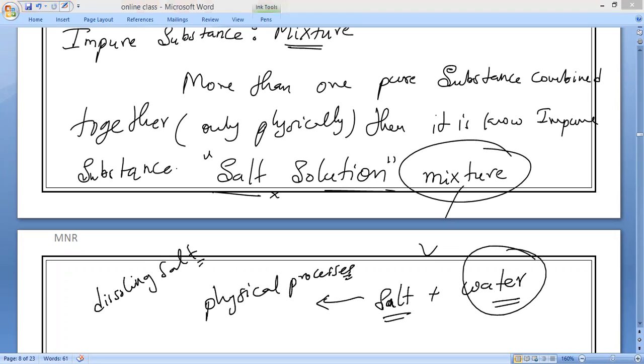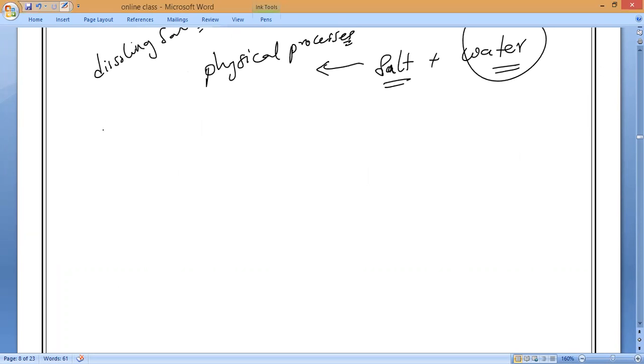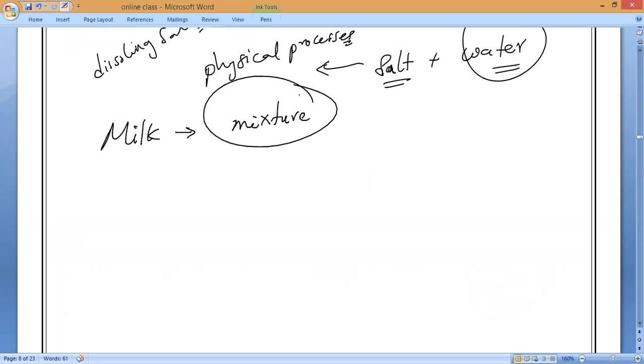Now, milk is a pure substance or mixture? Mitakshri, you have to answer this question. It is a mixture. Understanding, it is not pure, because you might be noticing that milk contains proteins, fats, and so on separately. Milk does not have equal composition throughout.